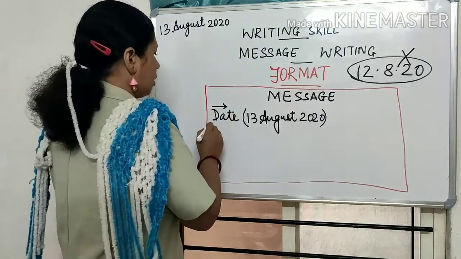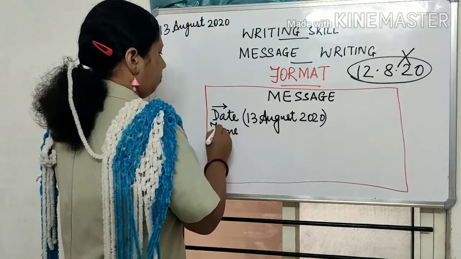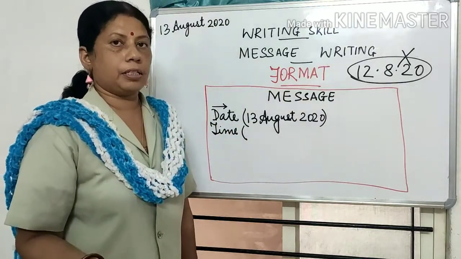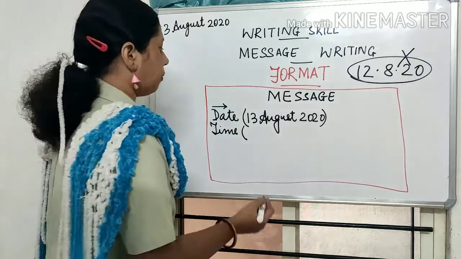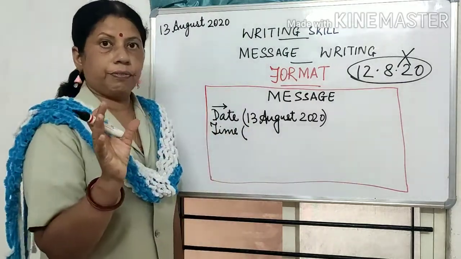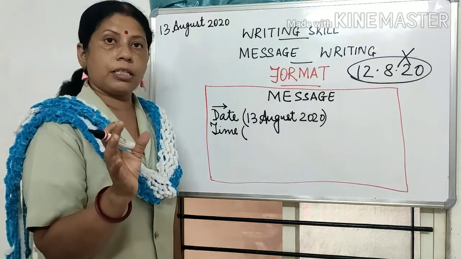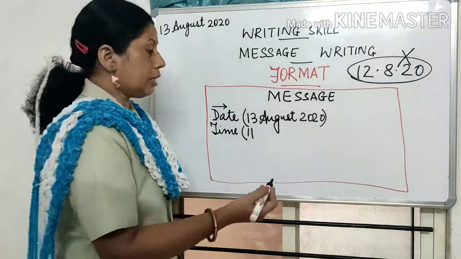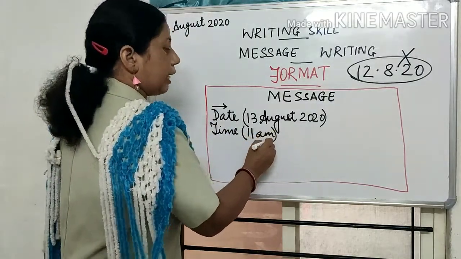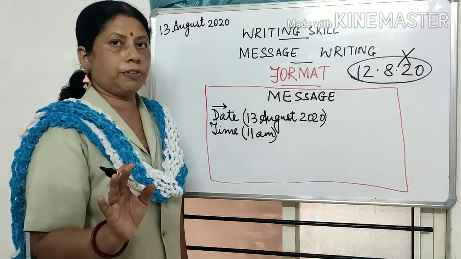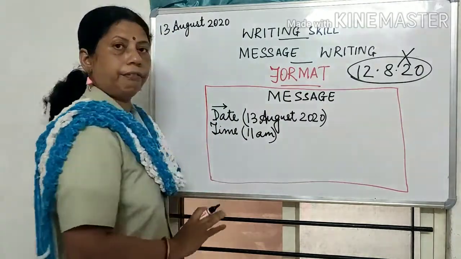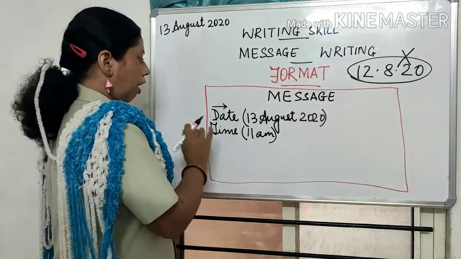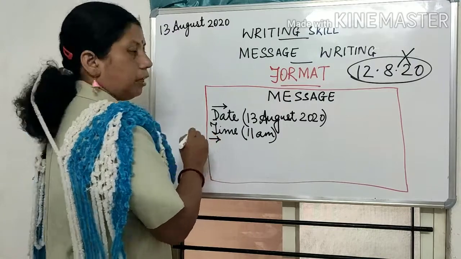After writing the date, we have to write the time. Okay, now the time for the message writing, when you are writing the message for that particular person. Okay, so according to the question we will decide what time we are going to write the message. Now at present I am writing the time as 11 a.m. This is just an example I am showing you. Okay, this is the format which I am giving you. Right. So I have written the date and the time. Right. After this I will leave a line.